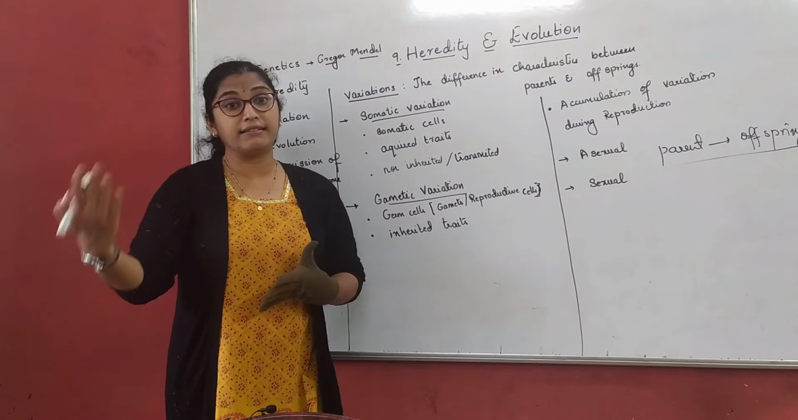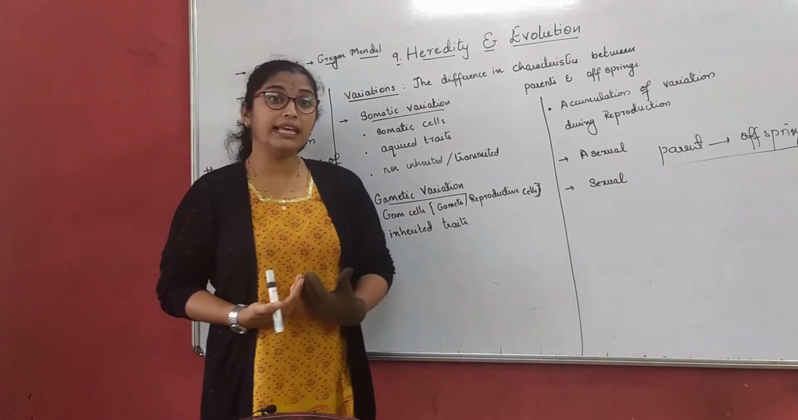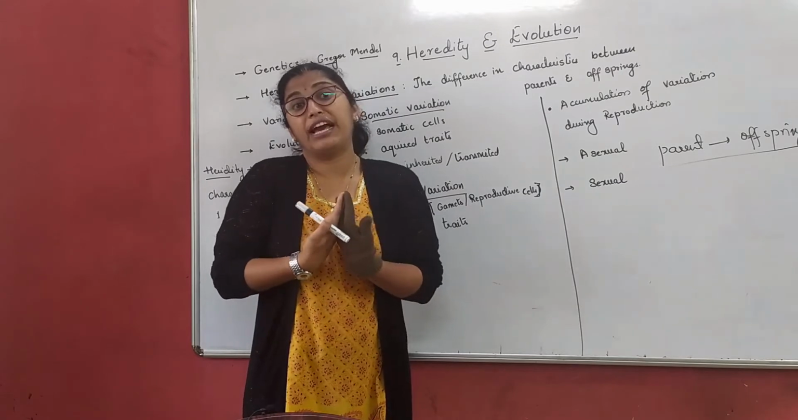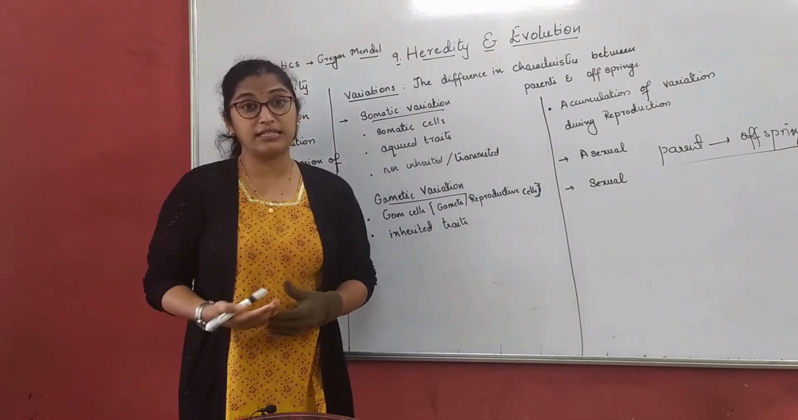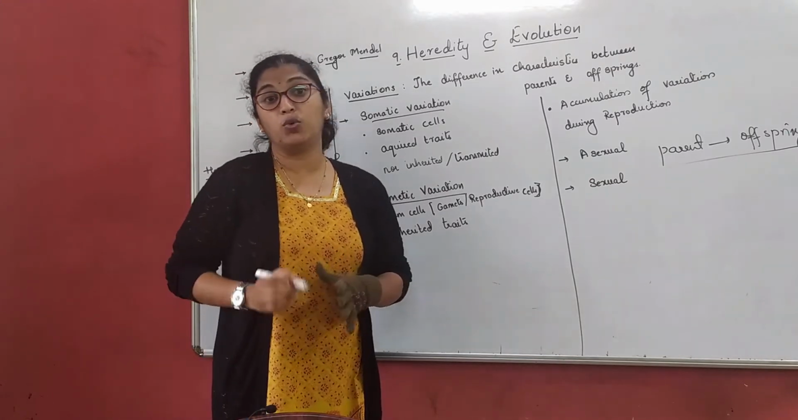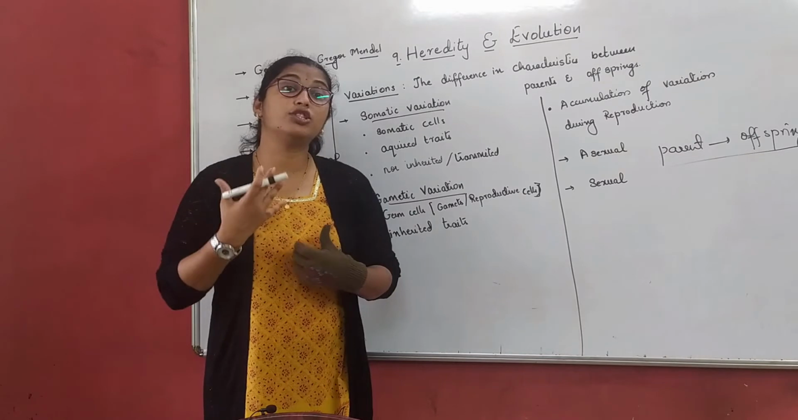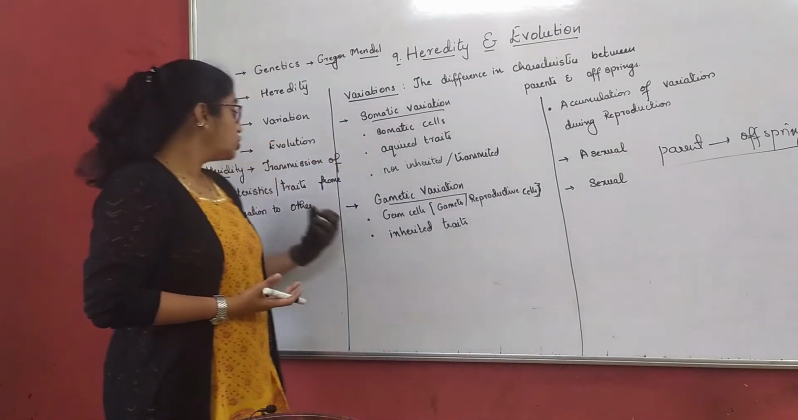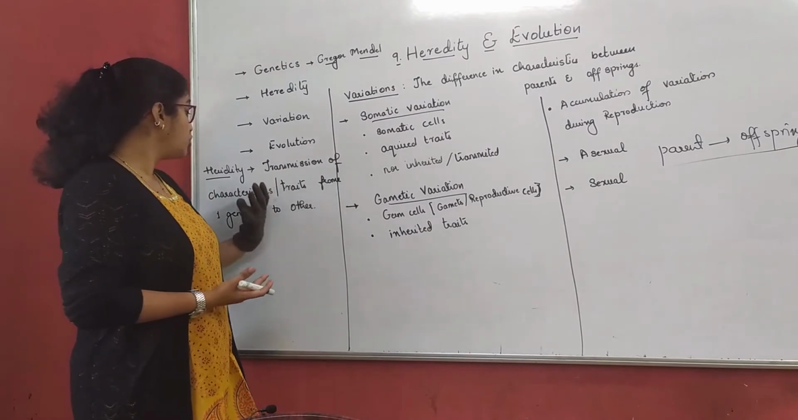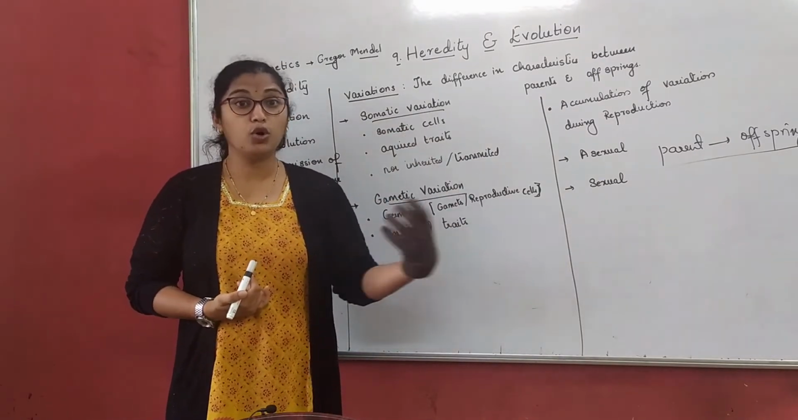How do these characteristics flow? Why aren't the characteristics the same? If I have two siblings at home, why do they have different characteristics? Why don't we have the same height? Why don't we have the same color? How do these characters change? We will study this in depth in this chapter. So, heredity is the transmission of characteristics or traits from parents to offspring.